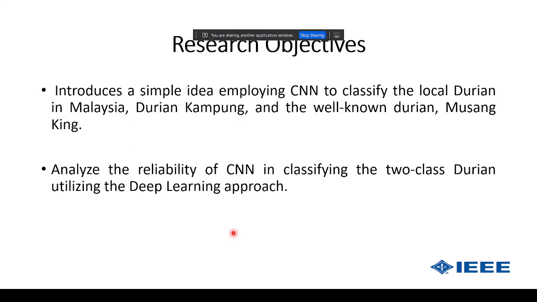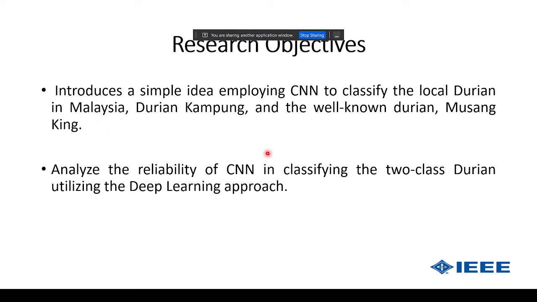To start the research, we set several objectives in our paper. We try to introduce a simple idea, employing a basic CNN. Obviously, this will be the preliminary start of the research. We are comparing two types of durian that are very popular in our country.